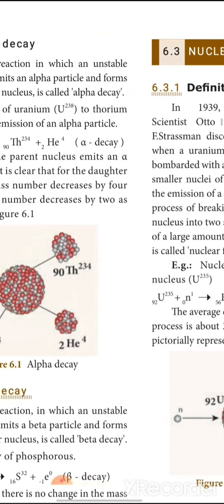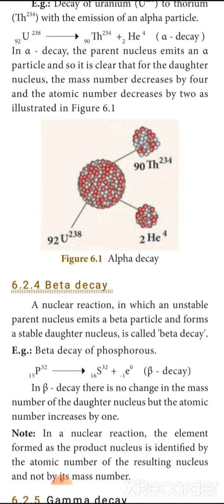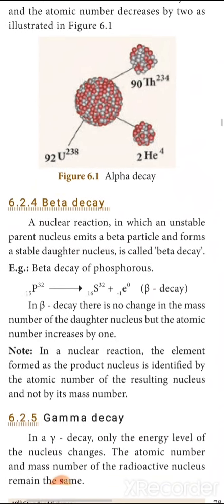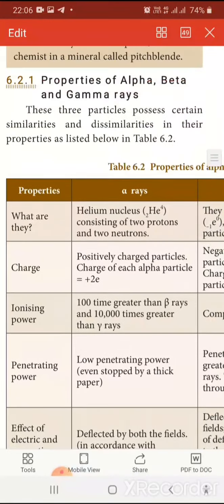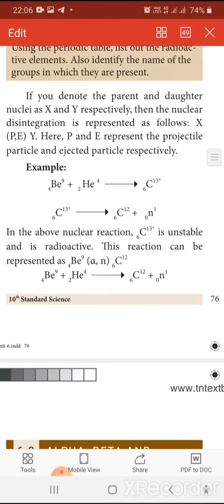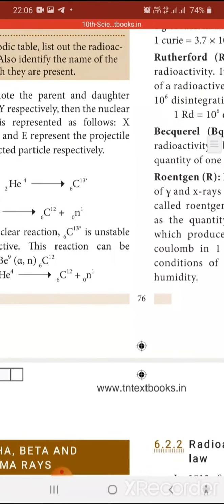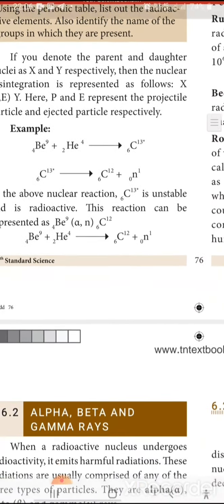We will see fission and fusion in the next class. Today's class we have seen alpha decay, beta decay and gamma decay, and the properties of alpha, beta and gamma rays. Thank you.